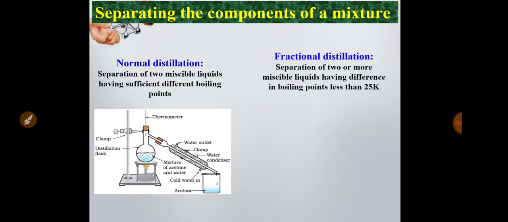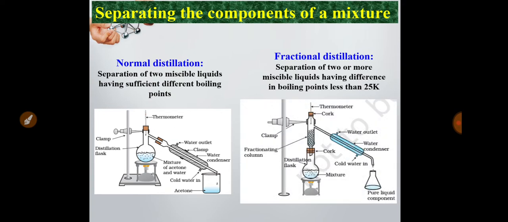But when the liquid mixture has a lower difference in boiling point, that means less than 25 Kelvin, we cannot use normal distillation, because if you heat the mixture, both liquids will come through the condenser and be collected in the beaker, so we cannot separate them. For this purpose we can use fractional distillation.